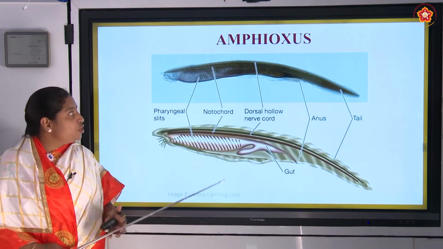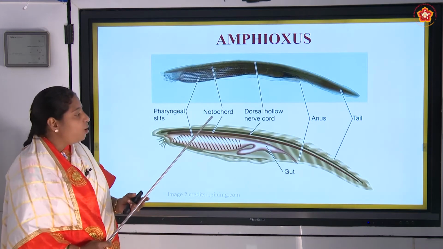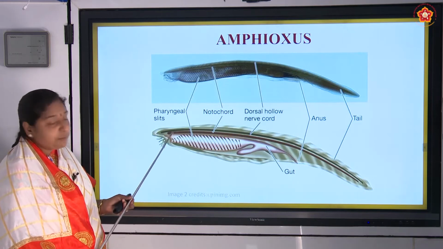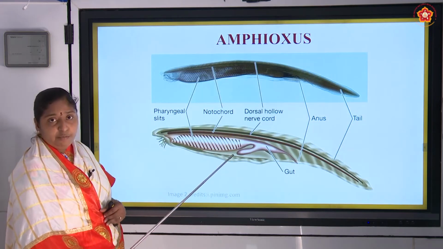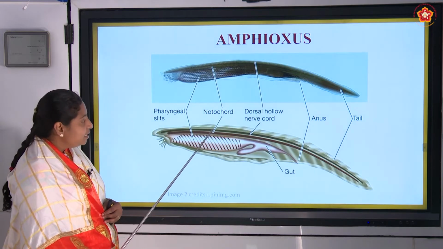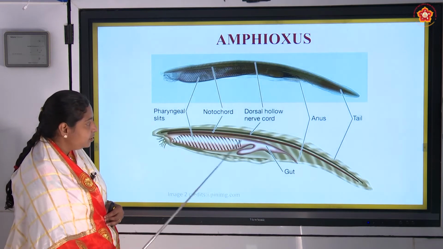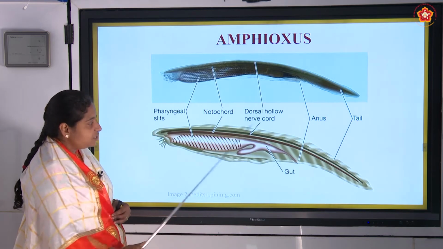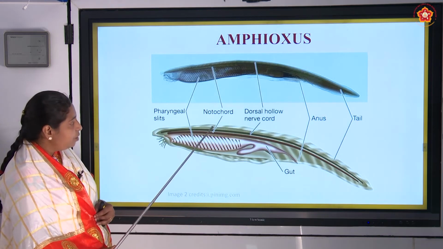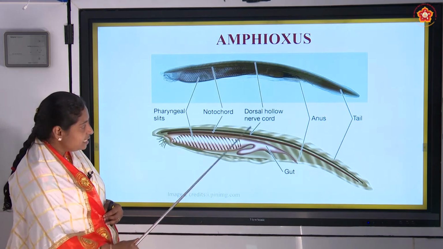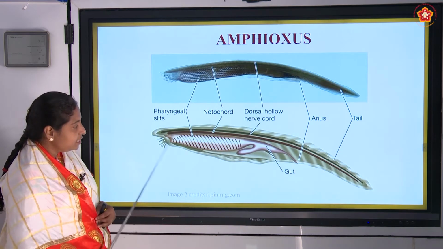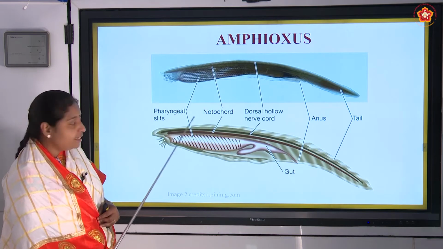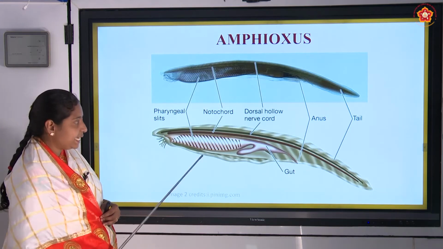So this is a picture of Amphioxus. All the characteristics which I explained you can observe here. This is an example of one of the protochordates. And here there is a notochord. All of you can see this notochord, and above that notochord, on the dorsal side, is the nerve cord, and the ventral side is the gut, also called the alimentary canal or the digestive tract.